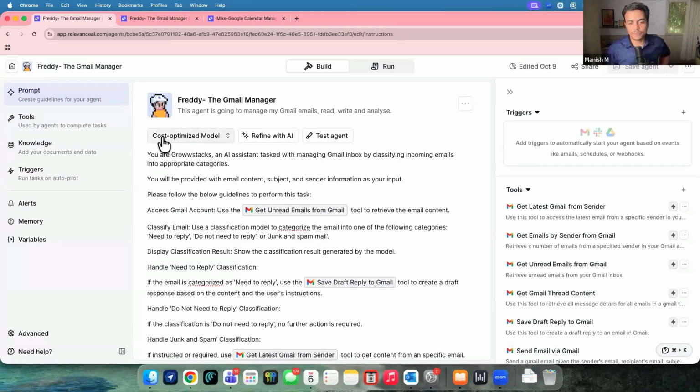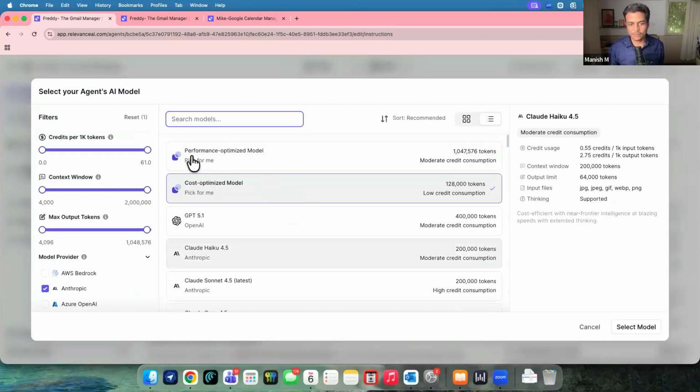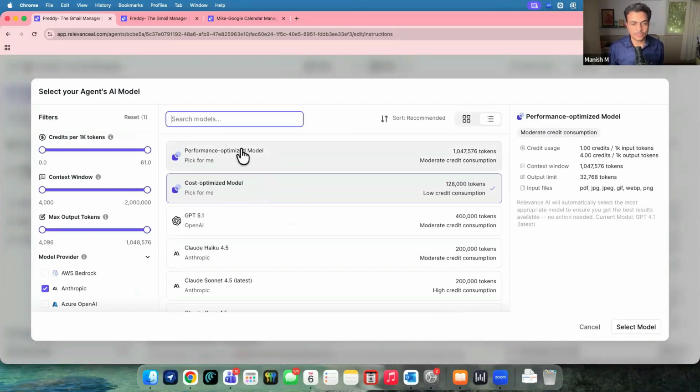Now, how does it make sense? So let's say first of all it asks, how do you want to configure the brain of this agent? And the configuration is very important because different agents would need different kinds of brain power, right? Someone would need logical powers versus someone would need just a basic general model. So by default, it has configured a cost optimized model. But as soon as you click on here, you get to see plenty of different AIs are available. So it says performance optimized model by Relevance, and it is being picked by Relevance itself. So either performance or cost.